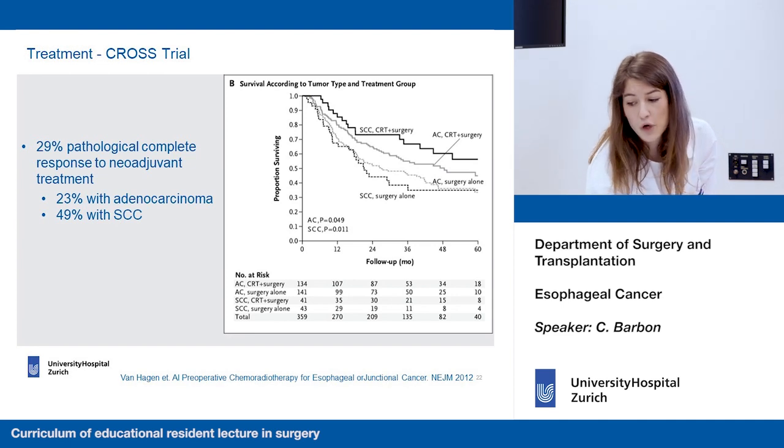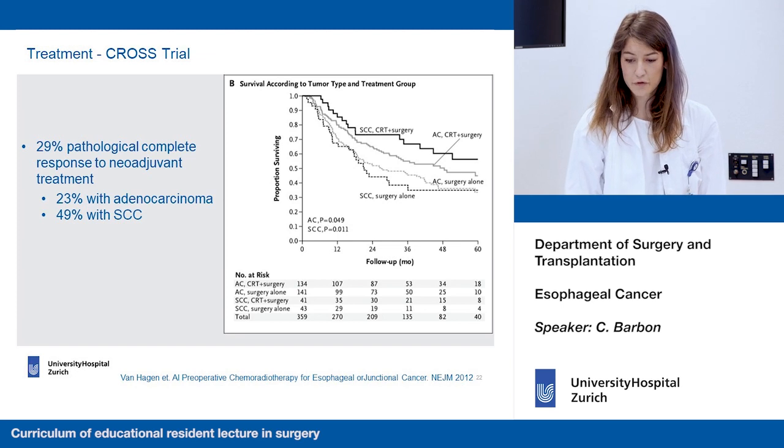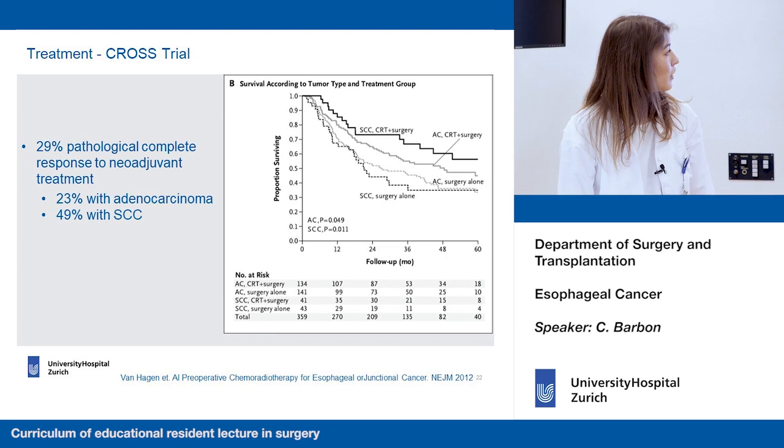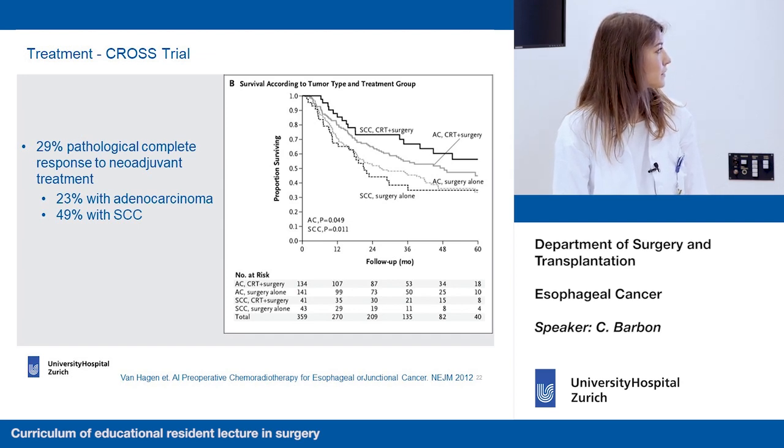This graph also shows that not only is there an improved response from patients that undergo the neoadjuvant therapy, but also that squamous cell carcinoma and adenocarcinoma behave differently. So the two lines above show patients that are pre-treated and received neoadjuvant therapy. As you can see, the survival is increased.